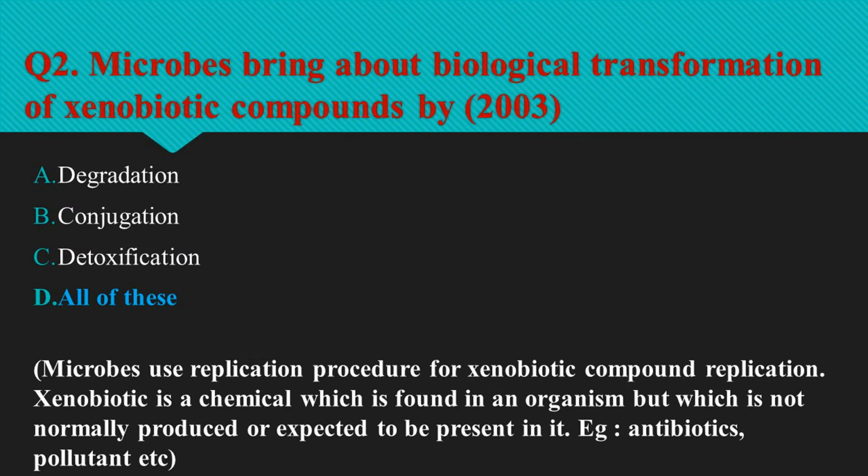Question number 2 is, microbes bring about biological transformation of xenobiotic compounds by. So microbes use a replication procedure for xenobiotic compound transformation. A xenobiotic is a chemical which is found in an organism but which is not normally produced or expected to be present in it. It can also cover substances which are present in much higher concentration than usual. Specifically, drugs such as antibiotics are xenobiotics in humans because the human body does not produce them itself, nor are they part of the normal diet. So option D, all of these, is the right option.